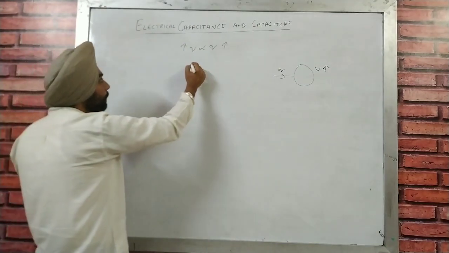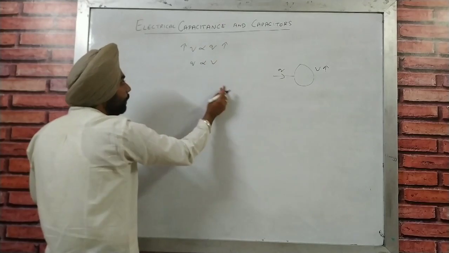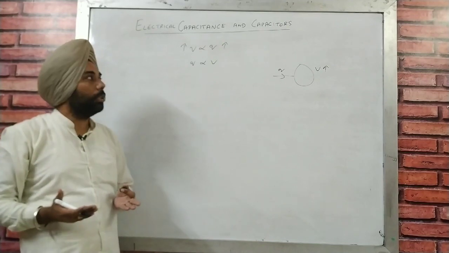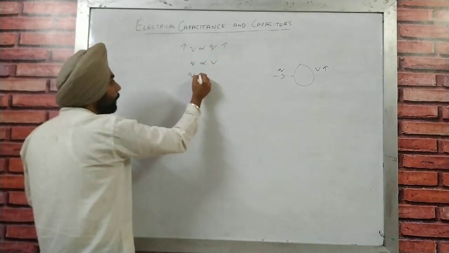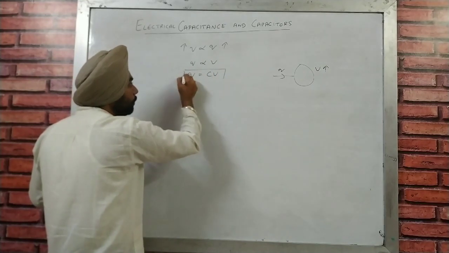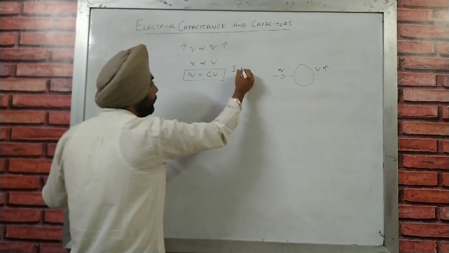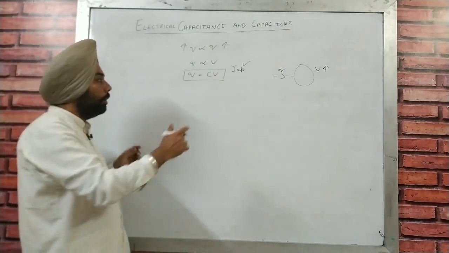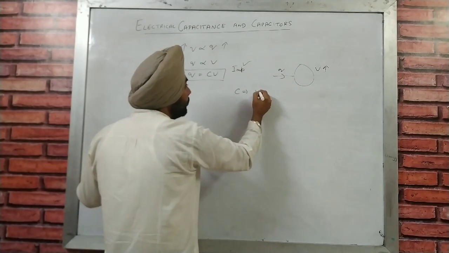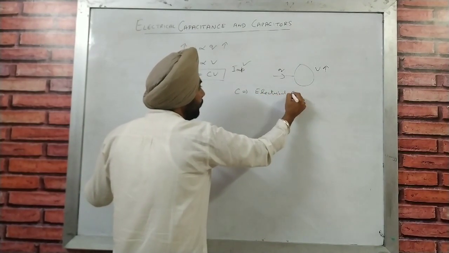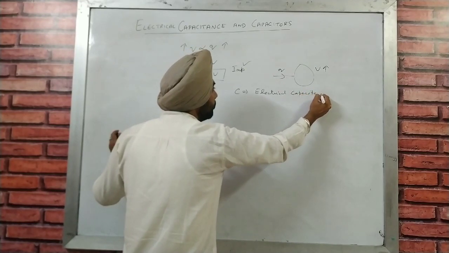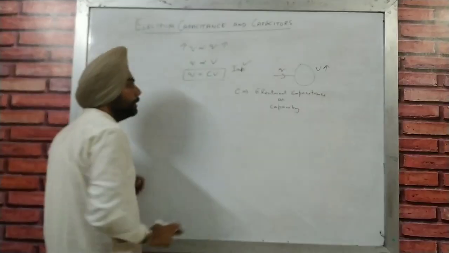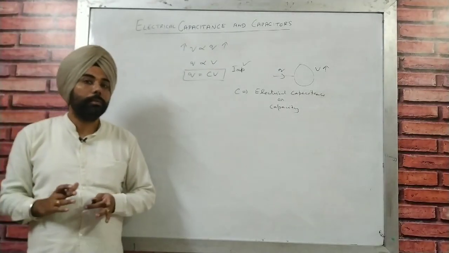Similarly we can write Q is proportional to V, and to remove the symbol of proportionality we have to use a constant, and that constant can be taken as C. Now this is the required formula, and it is very important for this topic. So Q is equal to CV. Here C is known as electrical capacitance, or you can simply say capacity, and it is a constant.